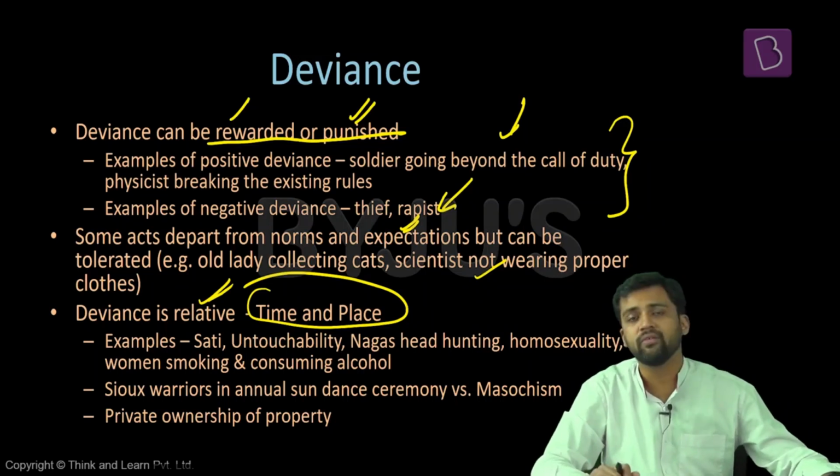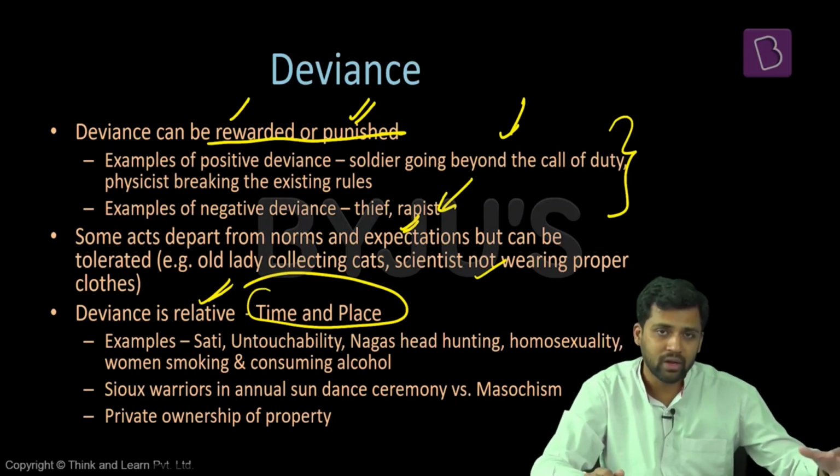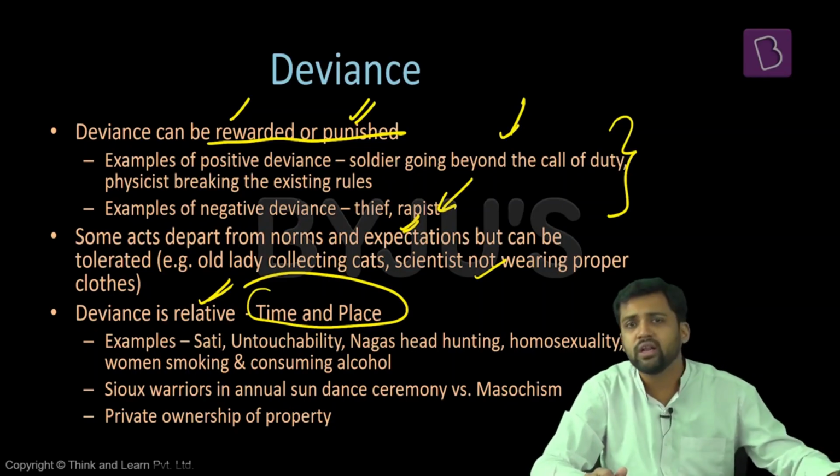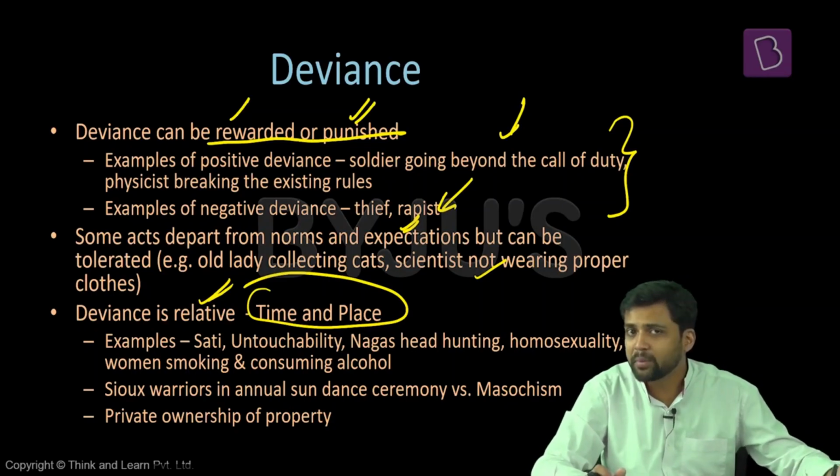But in present society, it will be considered as a deviant behavior. Similarly, homosexuality was not accepted a few years back. Now, at least the acceptance of homosexuality is increasing. It might have been considered a deviant behavior. We had a particular section in our Indian Penal Code, 377, which criminalized gay sex. But now that has been scrapped, it is no longer considered as deviant behavior.